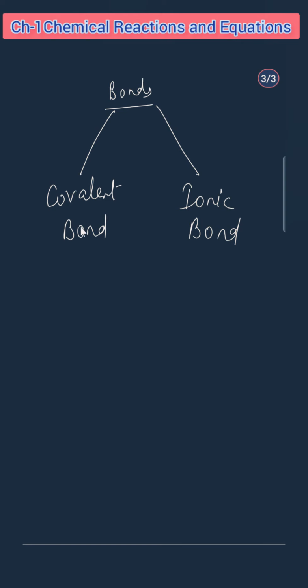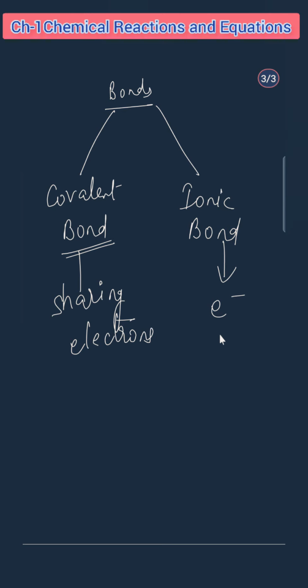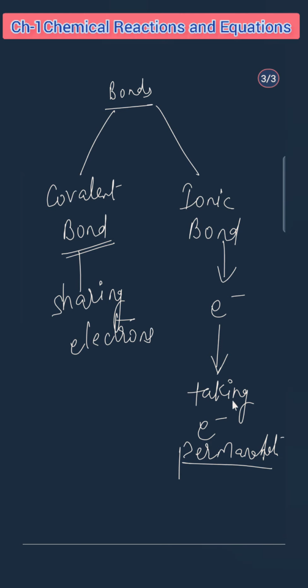So what is a covalent bond? When the atoms are sharing their electrons, then it is called a covalent bond. Okay, when one atom is giving an electron and the other atom is taking the electron permanently, that is called the ionic bond.